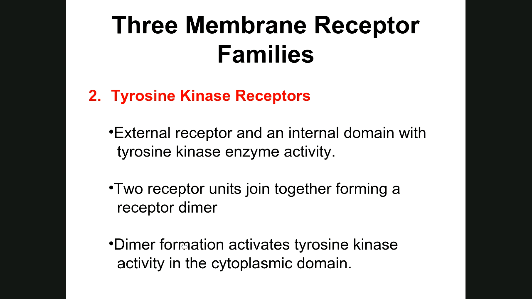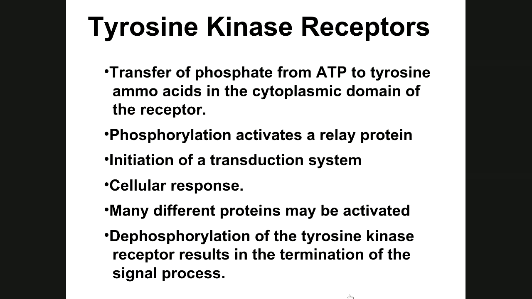The dimer formation activates tyrosine kinase on the cytoplasmic side, and that kinase is going to phosphorylate the tyrosine molecules, and we'll see what that looks like in just a minute. So it says transfer of phosphate from ATP to tyrosine amino acids on the cytoplasmic domain of the receptor. So when the dimer comes together, tyrosine kinase is activated, and the tyrosines on the cytoplasmic side are phosphorylated.